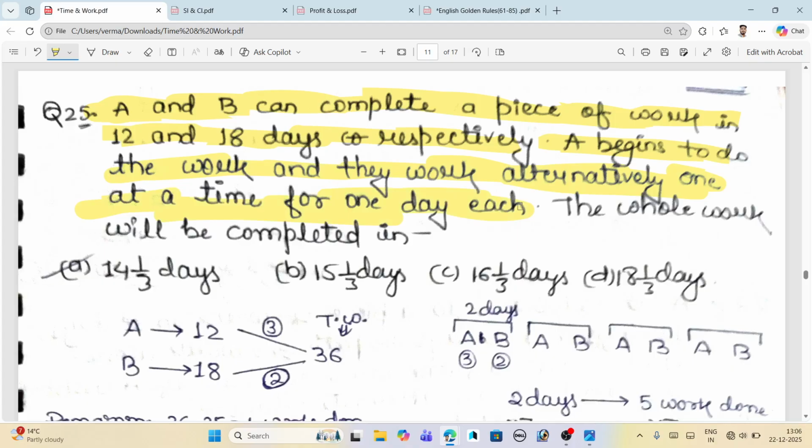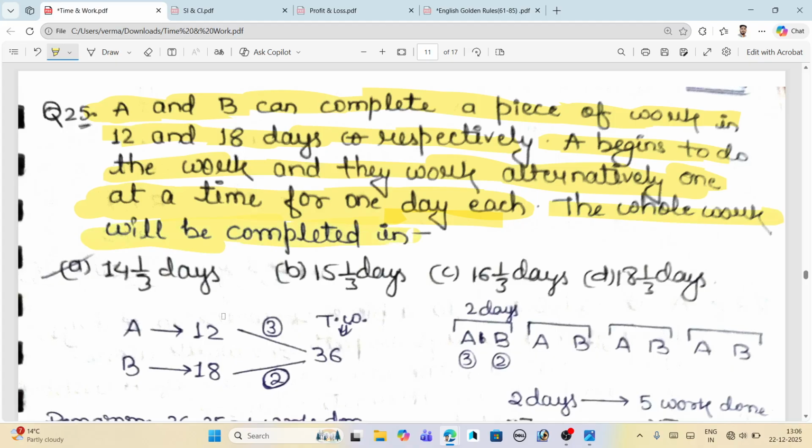Okay, what does it mean? It means that on the first day A does the work, but on the second day A will not do the work. In place of A, B will do the work, and on the third day A will do the work, and on the fourth day B will do the work. So the two individuals do the work alternately each and every day. So the whole work will be completed in? What's our approach in this type of question?